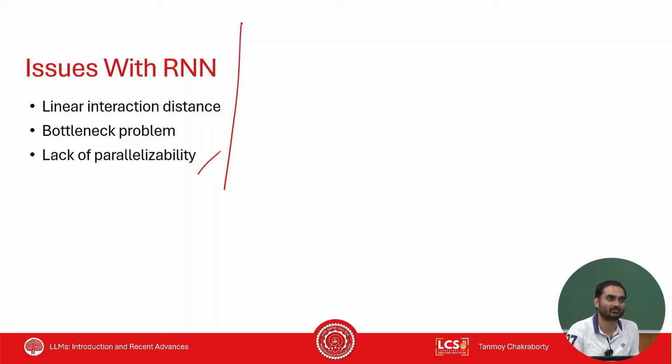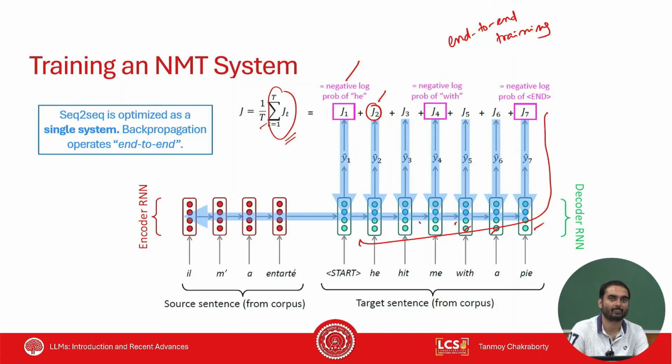The third problem is very important. The third problem is called the bottleneck problem. Look at this one. This is the final hidden state of the encoder, and this input will be fed to the decoder, right? The decoder has access to only this hidden state. For the decoder, this is the input.